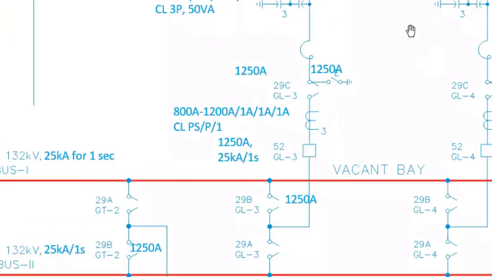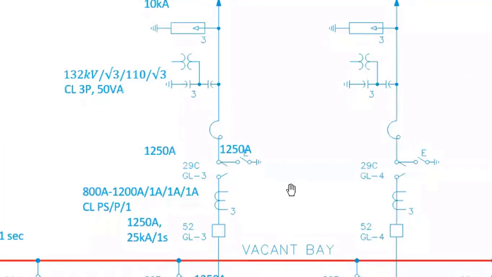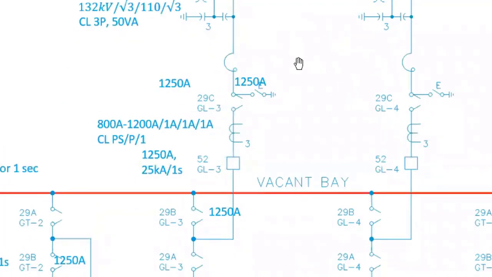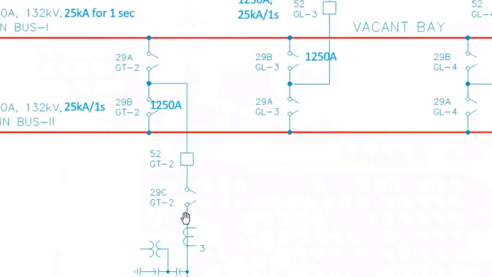And similarly, this is another line bay. Here they have written vacant bay, which means there will be one space for one bay. So in that layout, there will be one space actually. Then this is a generator transformer bay, and this is another generator transformer bay.